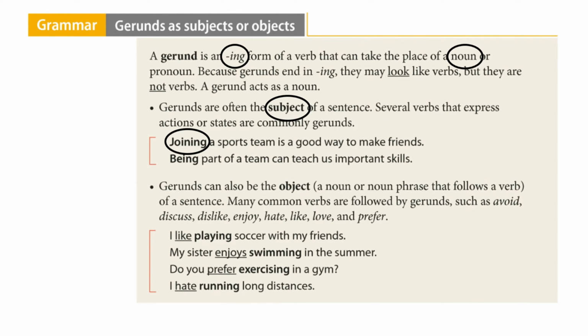Joining is a subject. It can also be an object. It usually comes before verbs like avoid, discuss, dislike, enjoy, hate, like, love, and prefer, like we have here. Playing, swimming, exercising, running. These are all gerunds as objects.